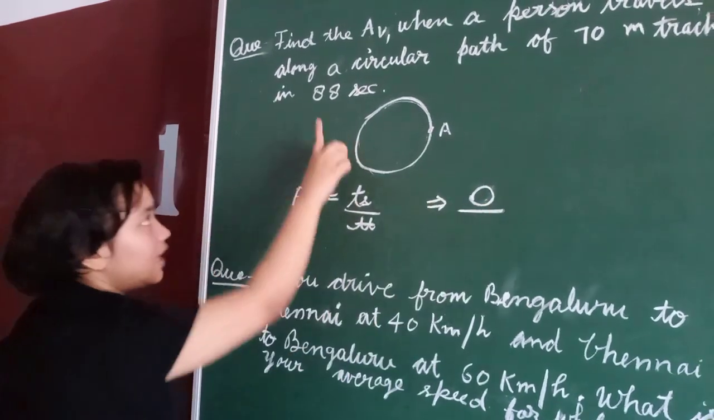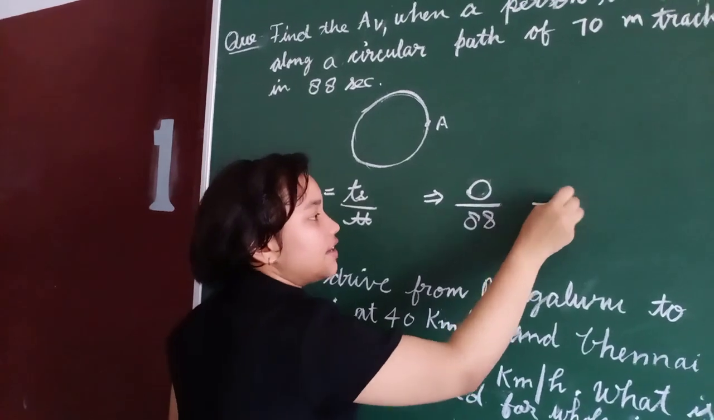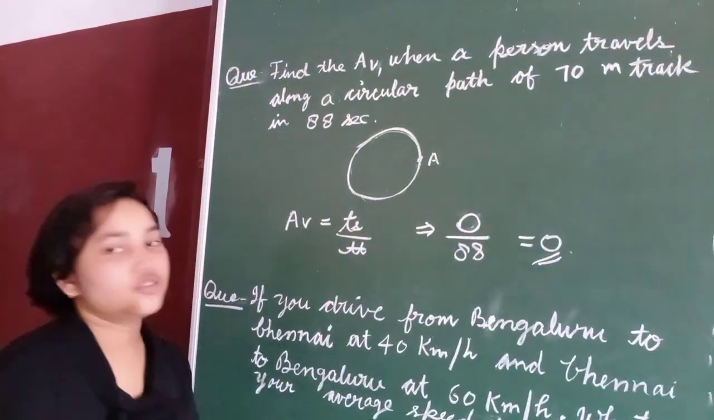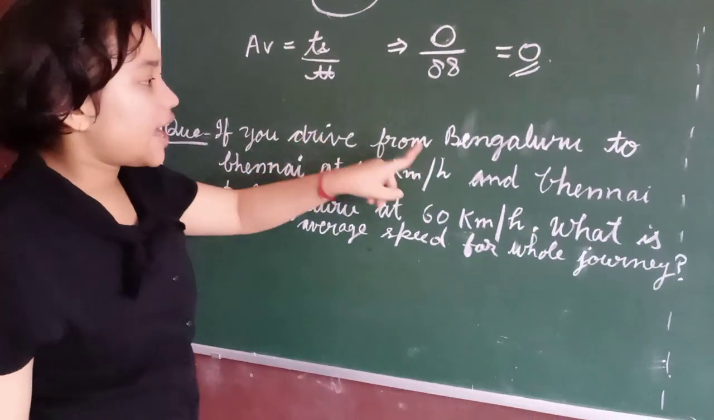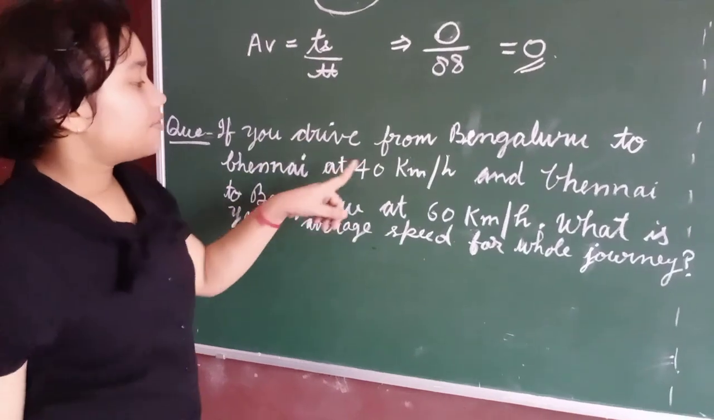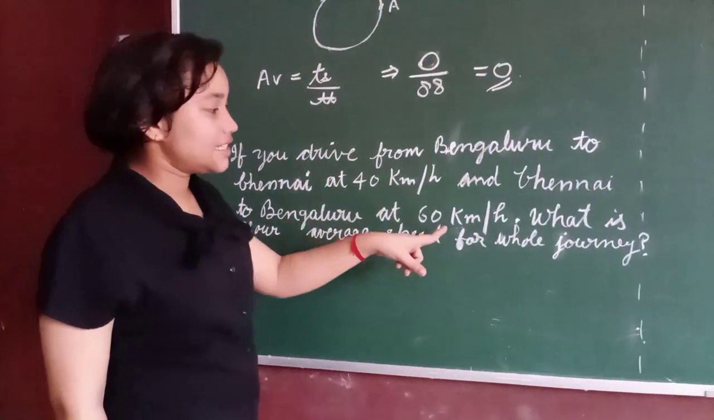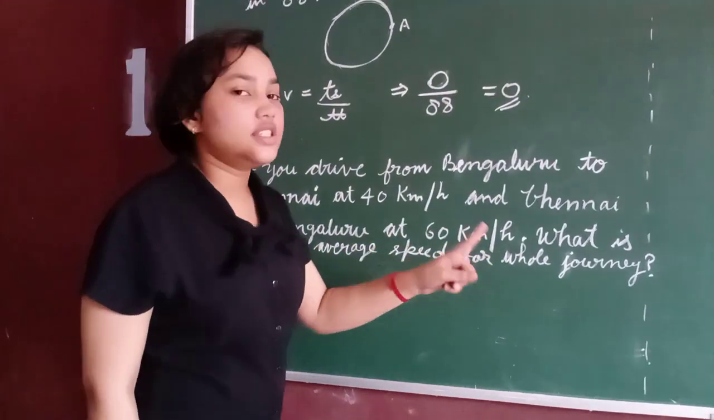Displacement over time 88 seconds: 0 upon 88, that is 0. This is the average velocity of the person. Next question. If you drive from Bangalore to Chennai at 40 km per hour and Chennai to Bangalore at 60 km per hour, what is your average speed of the whole journey?